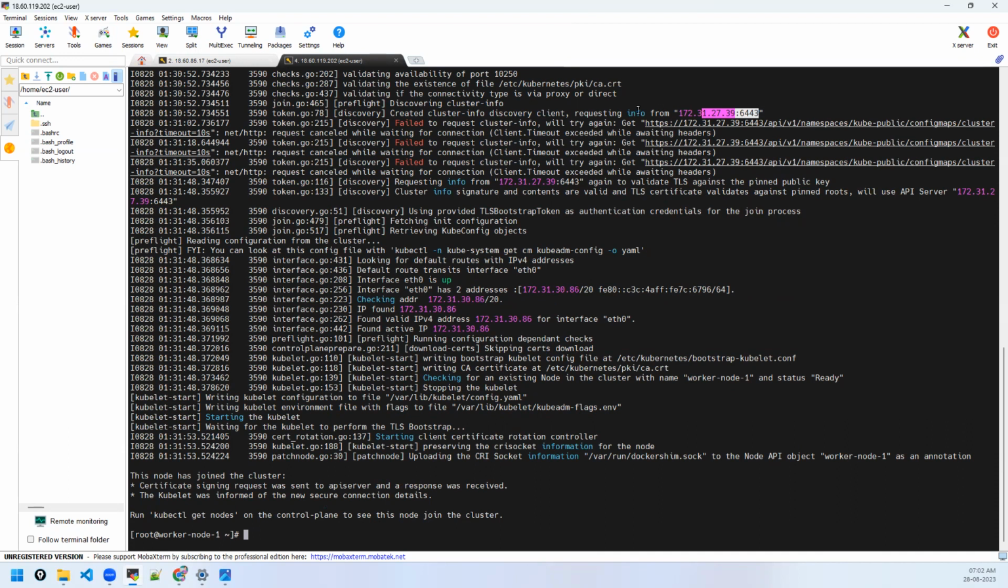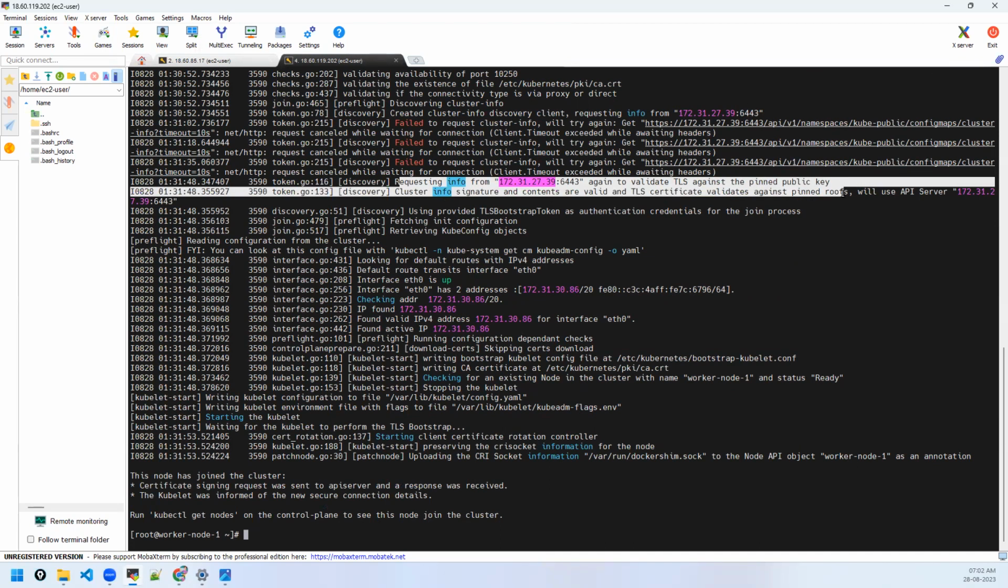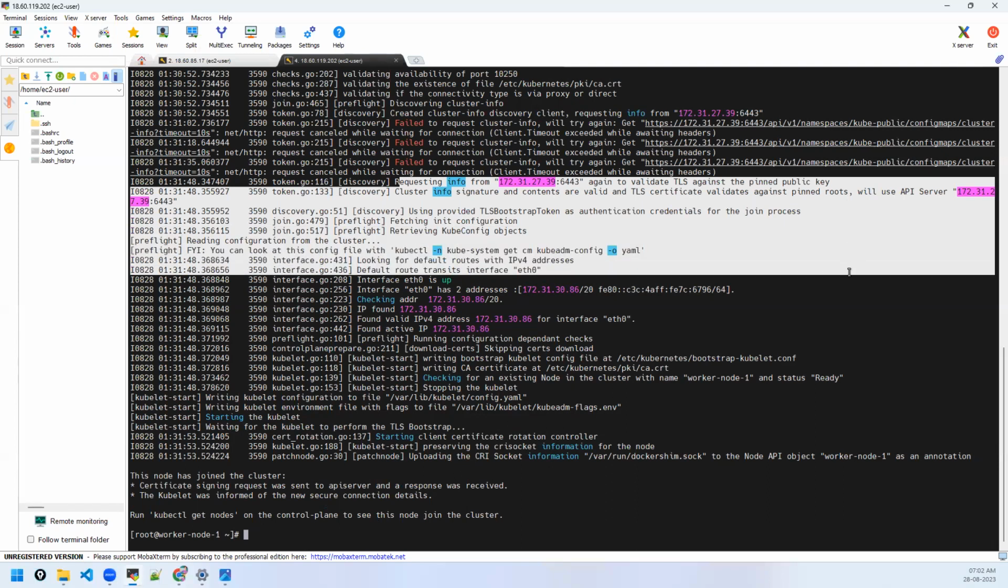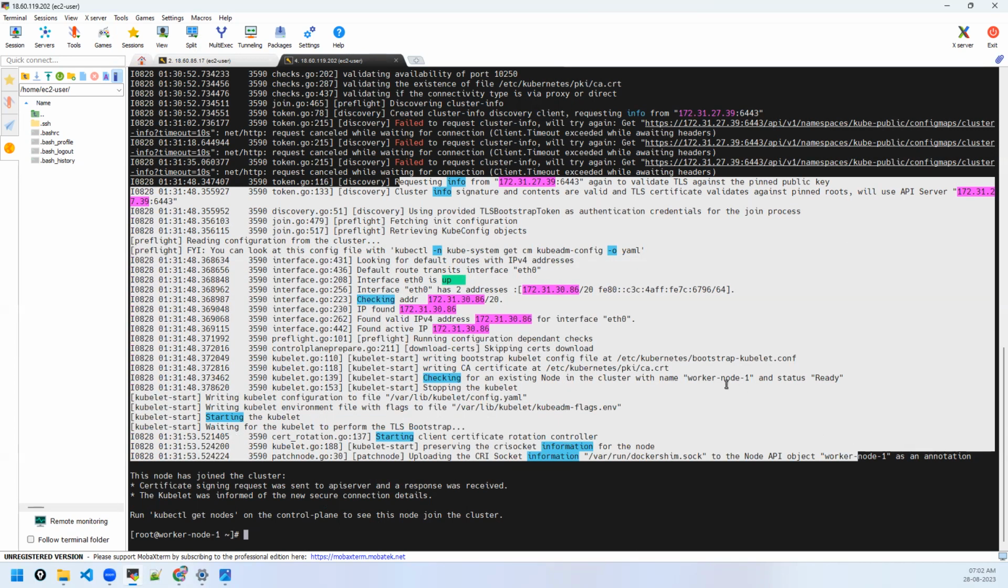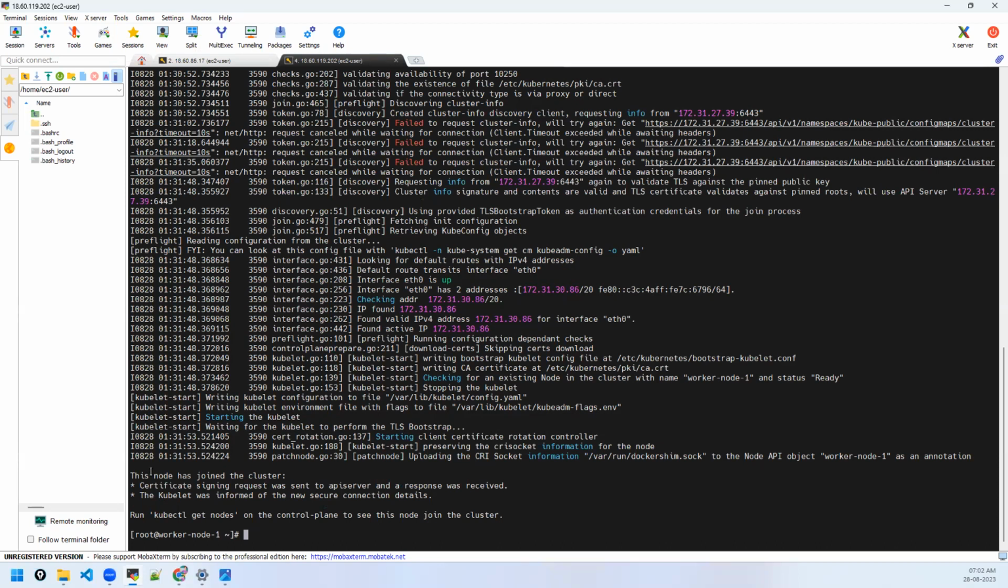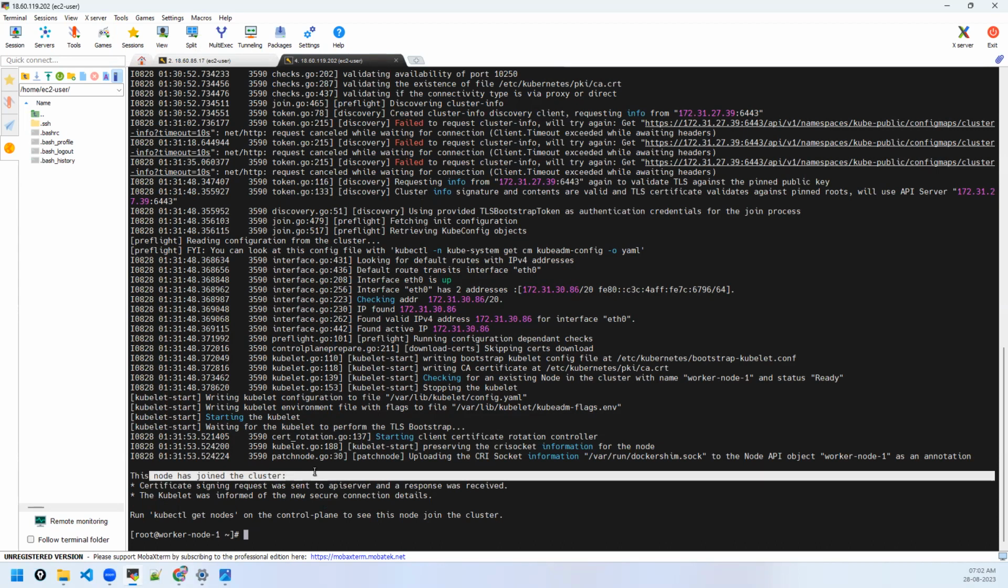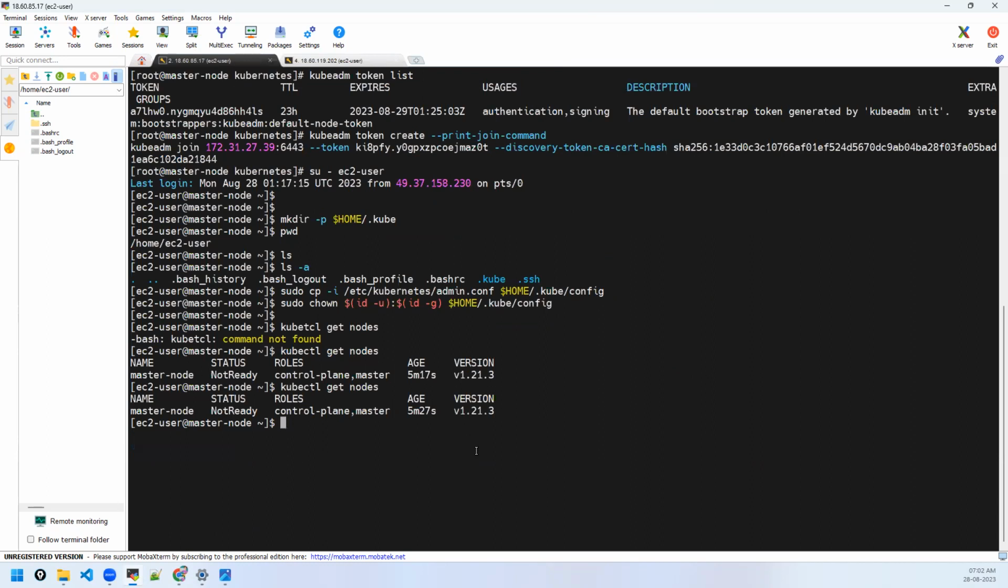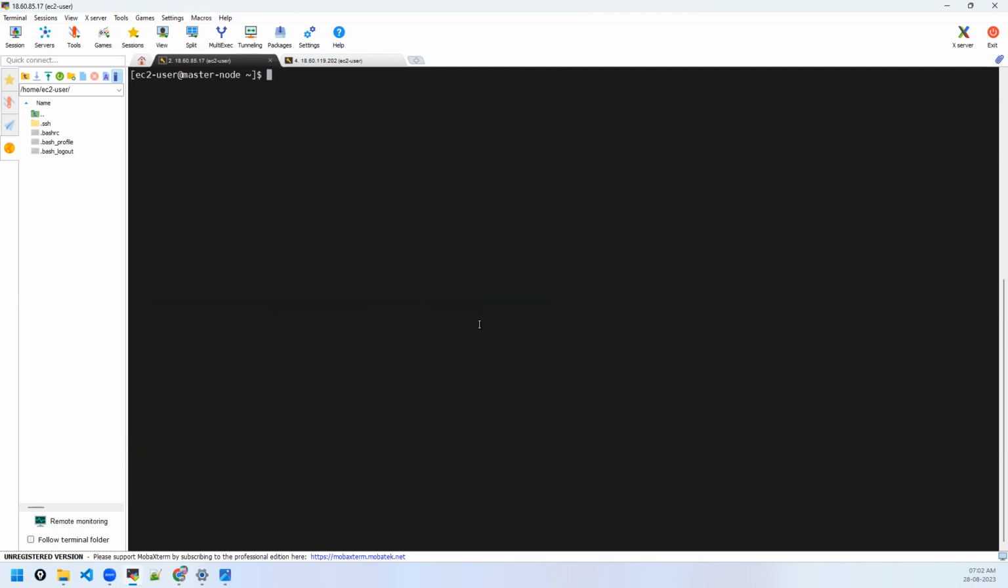See, initially it failed, and then it was successful once we added that port in the security inbound rules, right? So now finally the worker node is ready. It was saying, yes, this node has joined the cluster. So now let's go here and check that. Yes, do you see the worker node got added? It is added, but the status is not ready because we need to do one more thing here.